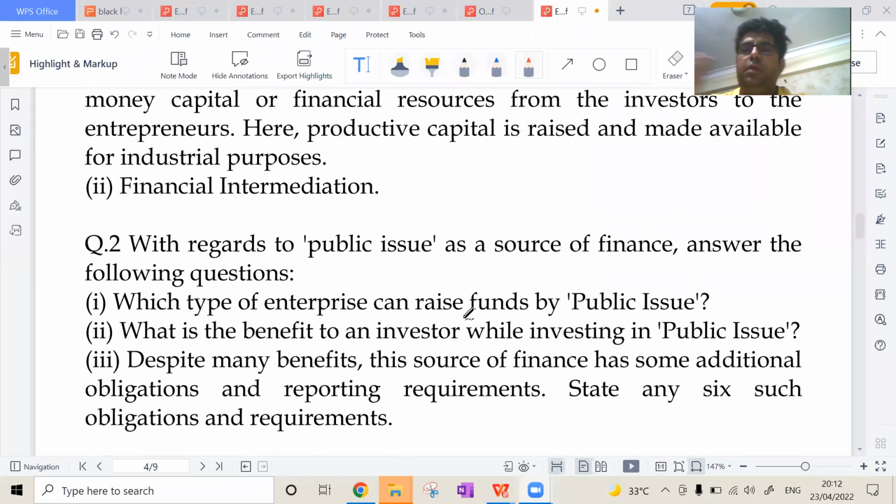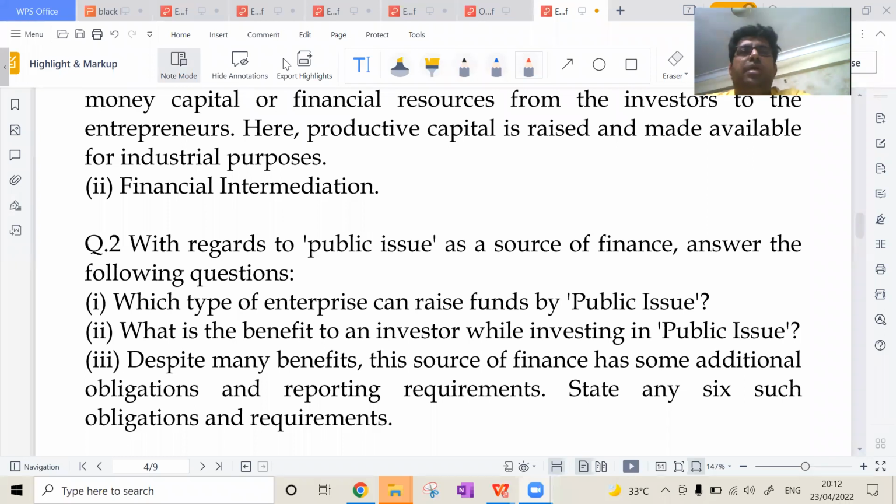With regards to public issue as a source of finance, answer the following questions. Which type of enterprise can raise funds by public issue? Second, what is the benefit to an investor while investing in public issue? Third, despite many benefits, this source of finance has some additional obligations and reporting requirements. So can you state such obligations and requirements?